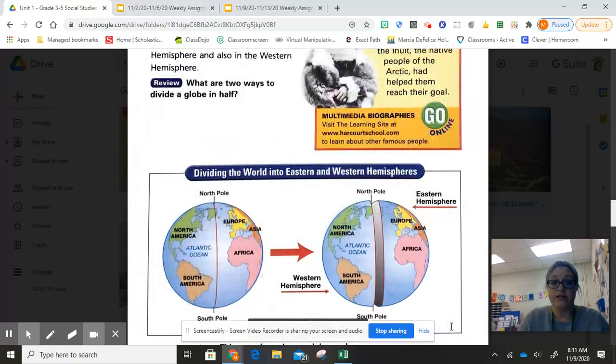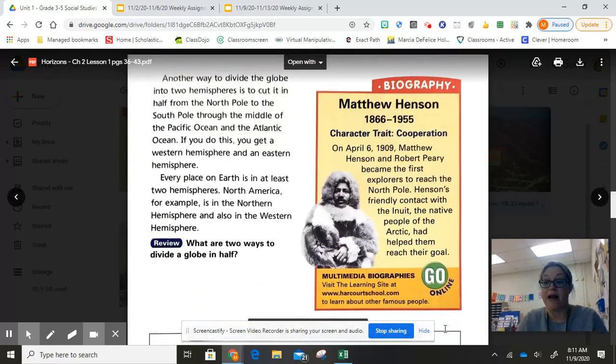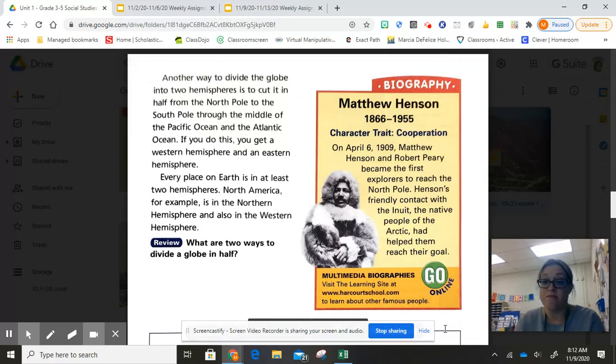Okay, let's go back up here so we can read this little biography sidebar that they put in here about a gentleman called Matthew Henson. Matthew Henson was born in 1866 and he died in 1955. And the character trait that they want us to know about him is cooperation. So what's cooperation? That's where you work with somebody to reach a goal or to fix a problem.